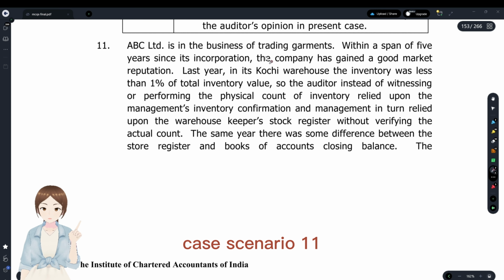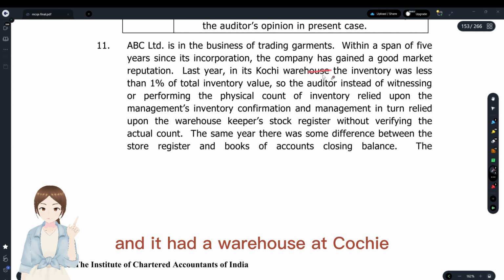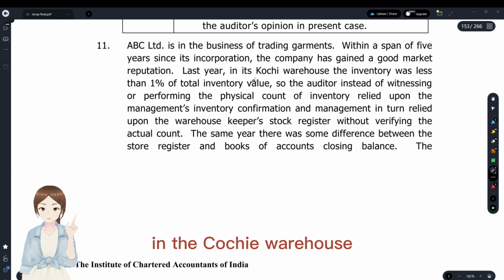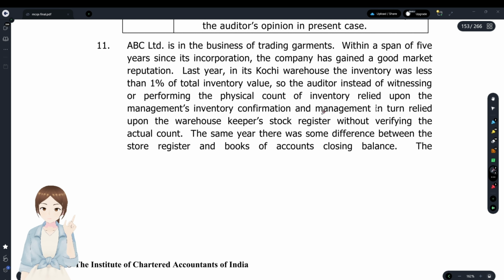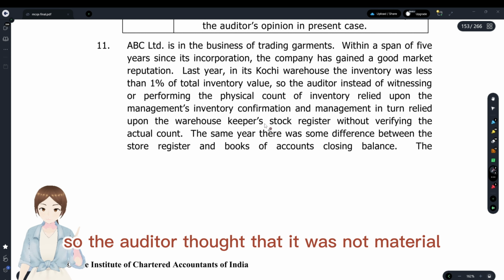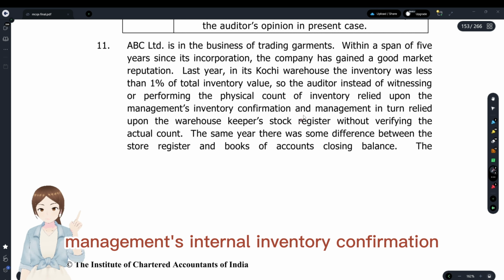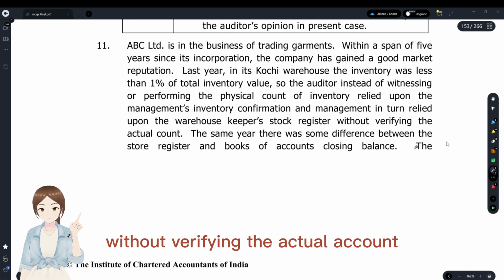Case scenario 11. ABC Limited is engaged in trading of garments and it had a warehouse at Kochi where the total inventory value in the Kochi warehouse is less than 1% of total inventory value. So the auditor thought that it was not material, so he didn't check that and relied upon management's internal inventory confirmation and warehouse keeper's stock register without verifying the actual count.